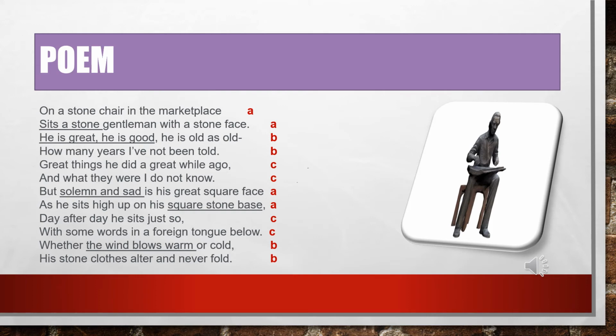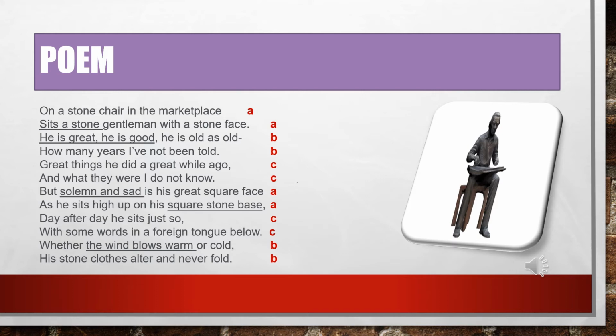Okay. As the statue is not speaking, the poet says that the language or the writings on the base are what is speaking here. "Day after day he sits just so, with some words in a foreign tongue below." That means something is written in a foreign tongue, like an inscription on the square base. Actually, the poet is also not able to read that because it is in some foreign tongue.